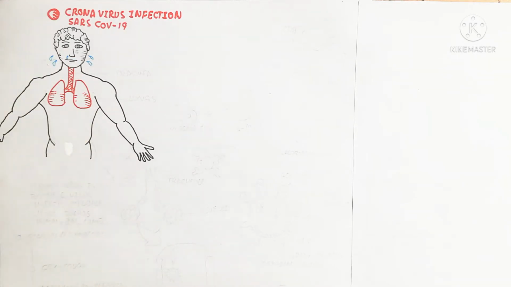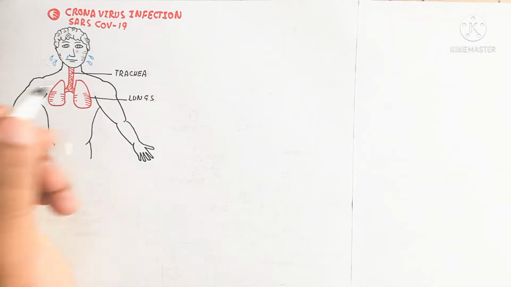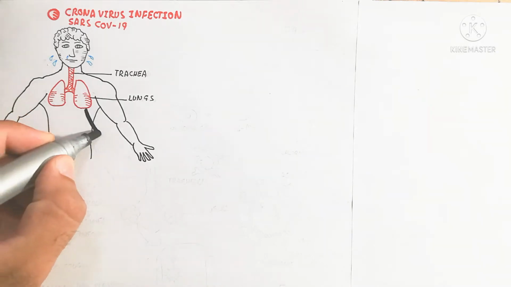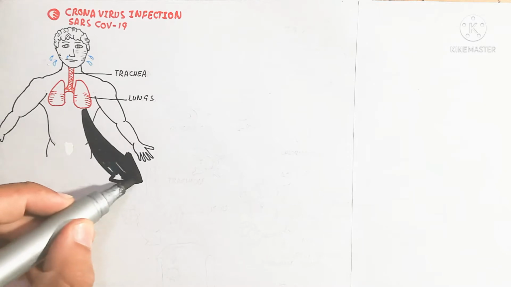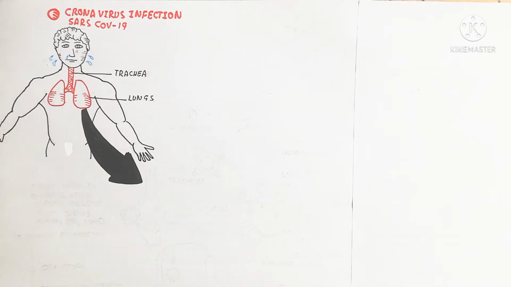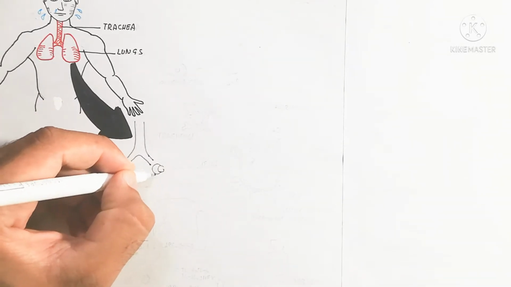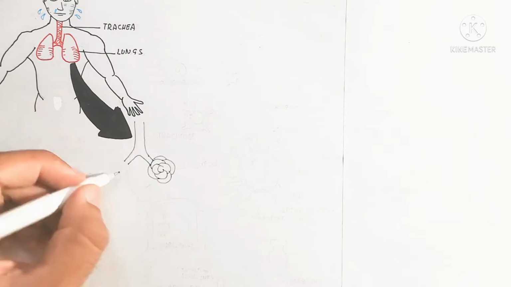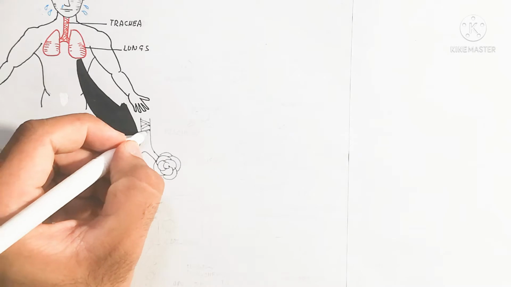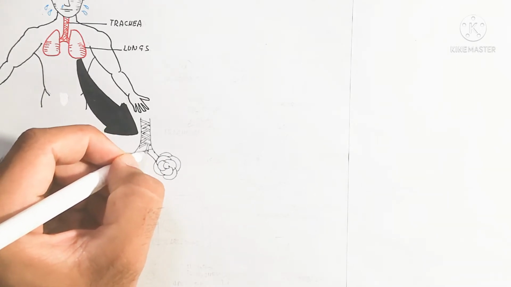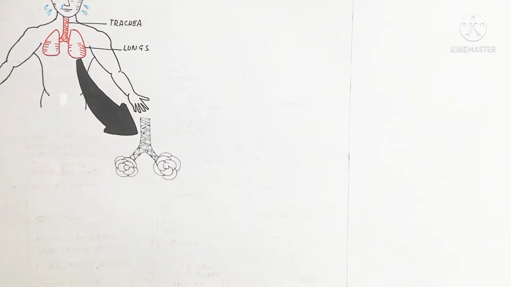So here is the person who is infected with the coronavirus, and here is the lung, the trachea is here, and here are the two lobes of the lungs, left and right. Each lung contains a trachea which ultimately ends in the alveoli. This alveoli is made up of more than one air sac. The coronavirus is a zoonotic virus which infects multiple hosts such as human, bats, camel.